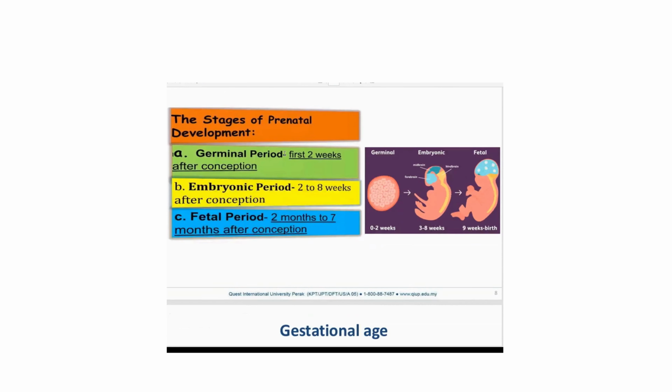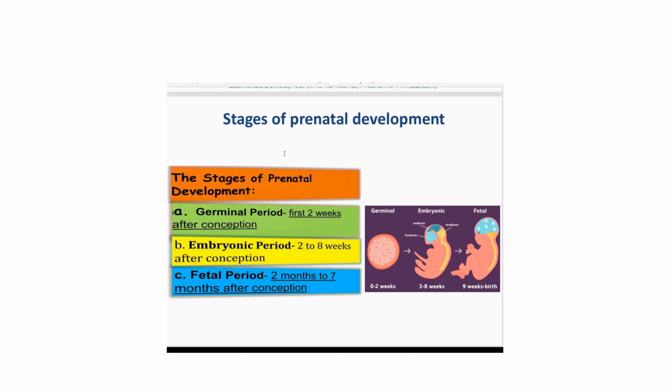Okay, next part, stages of prenatal development, right? We have categorized them as A, B, C. A we call the germinal period, the first 2 weeks after conception. B, embryonic period, 2 to 8 weeks after conception. C, fetal period, 2 months to 7 months after conception.